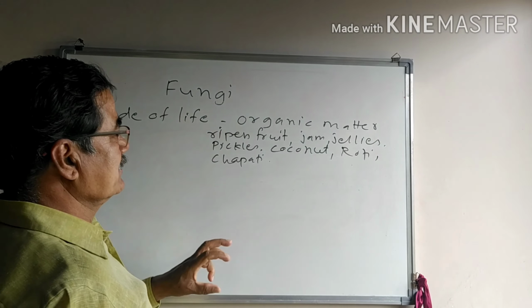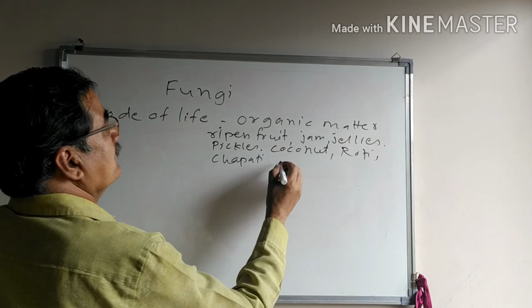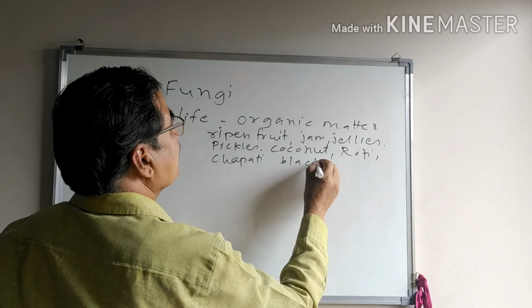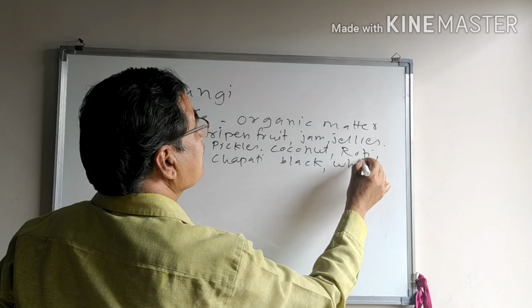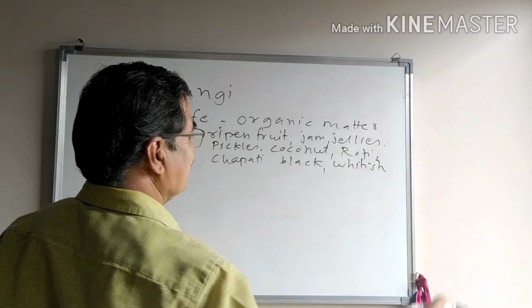This cottony mass is black in color or whitish in color.